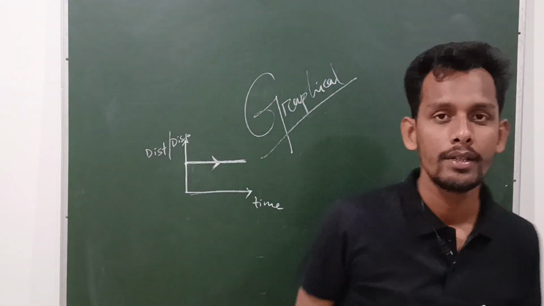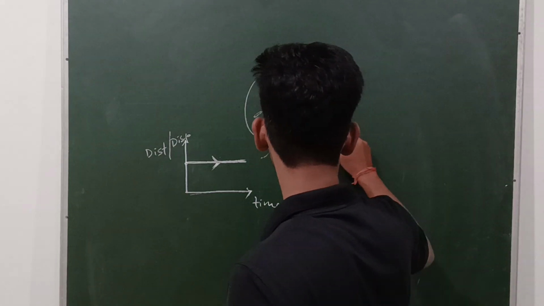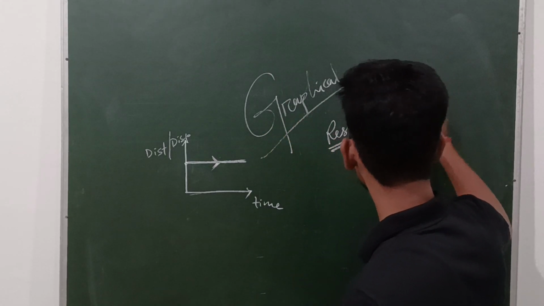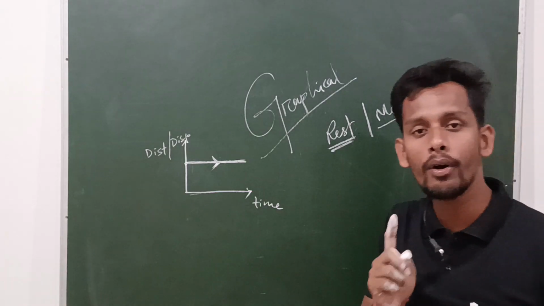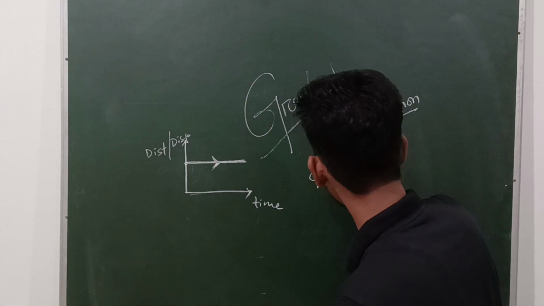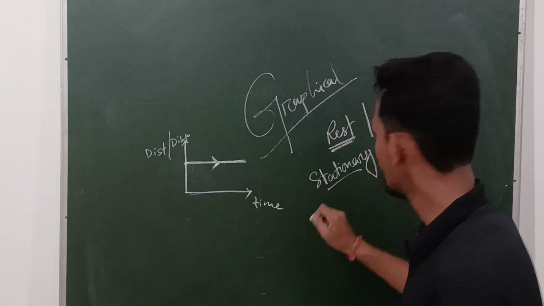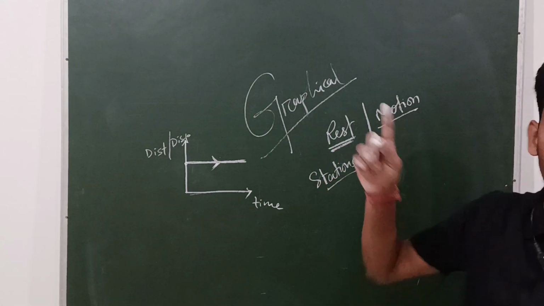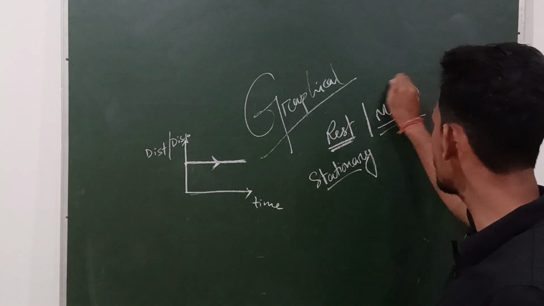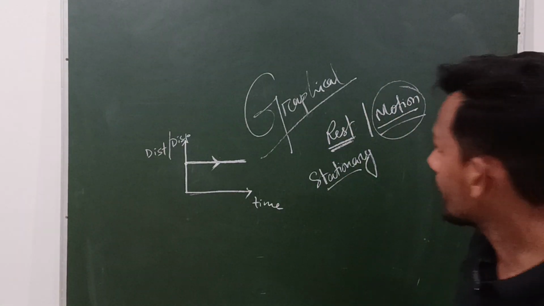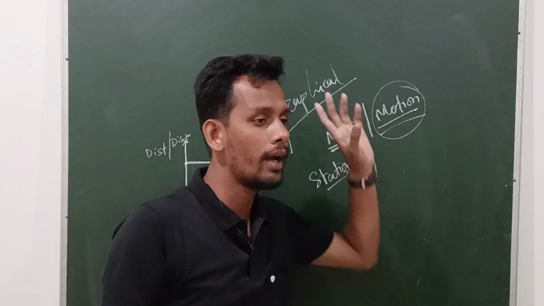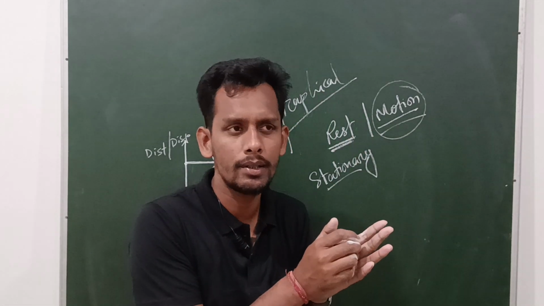And one thing, what do stationary and rest mean? Rest or motion. If an object does not change its position, then it is called rest, or stationary. If an object or person changes its position, then it is in motion. Clear? But an object may be at rest or in motion relative to different objects.